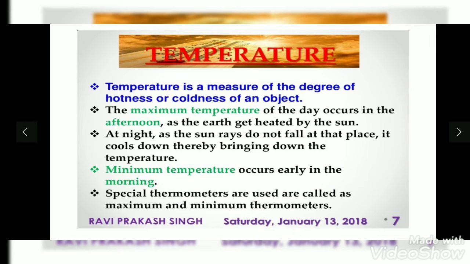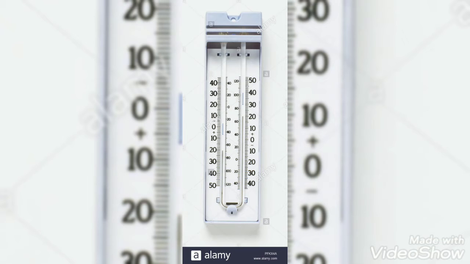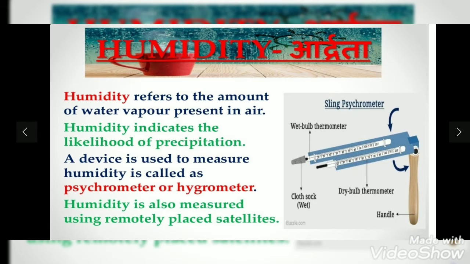Now this thermometer has a U-tube structure filled with mercury and it has two bulbs, one at each tube. One bulb is filled with alcohol and the other bulb is filled either with alcohol vapors or it is kept empty. So what happens now? If the temperature increases, the alcohol will expand and the mercury level will change in the tubes below. One side will show the minimum temperature and the other side will show the maximum temperature. This way the maximum and minimum temperature for a day can be calculated.